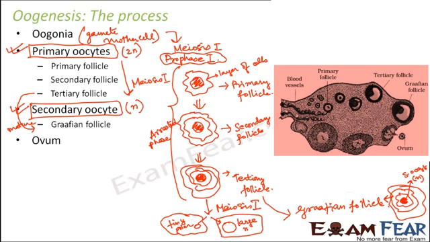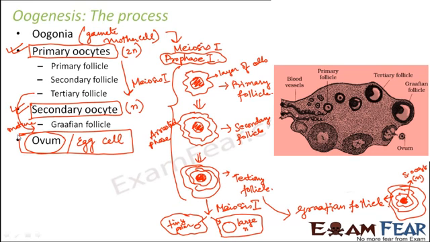If you ignore the tiny polar body, the large haploid cell which was formed is nothing but the ovum or the egg cell, whatever you call it. And this is what we wanted, because this is our female gamete, and this is how the female gamete is formed. Now if you look at the entire process of female gamete formation, you will see that there are two events taking place side by side.